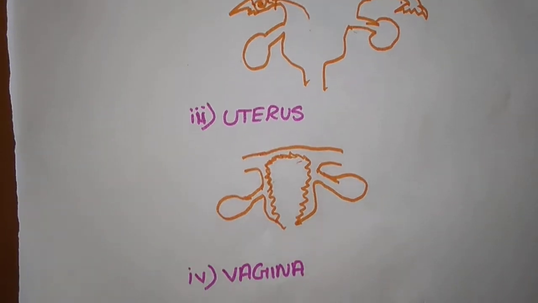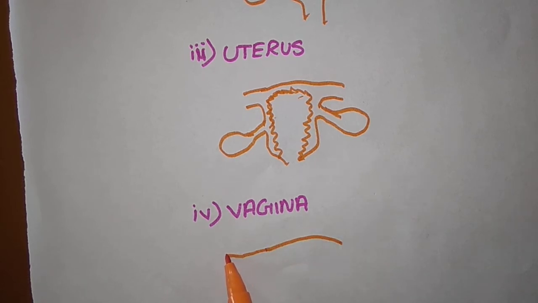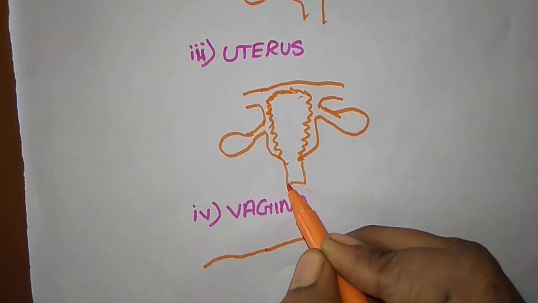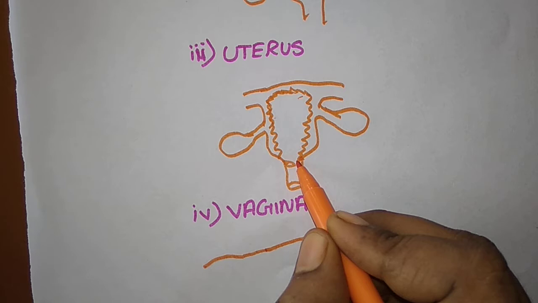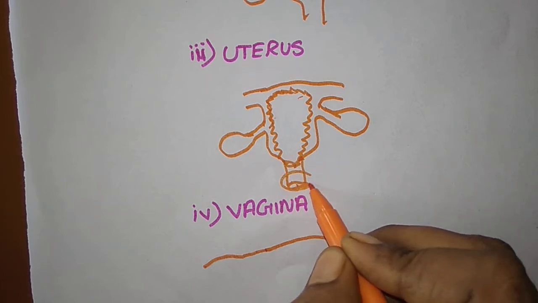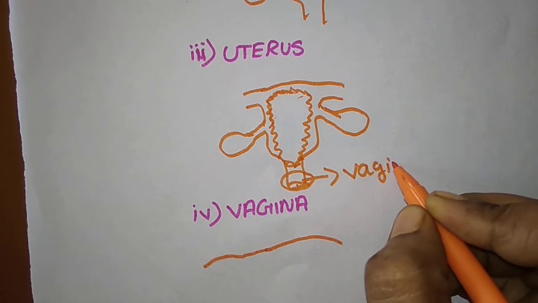Okay, and the next and last part of the female reproductive system is the vagina. What is the last part? Vagina. Here just see this. This is the uterus, we say, and here it has one opening, that is the cervix, and here it has a tube-like portion. So this is the vagina.